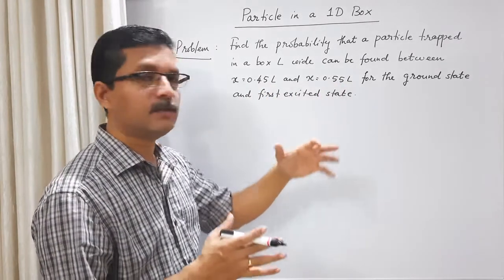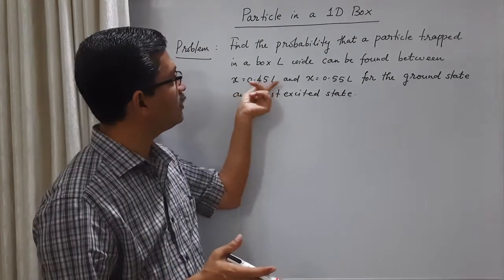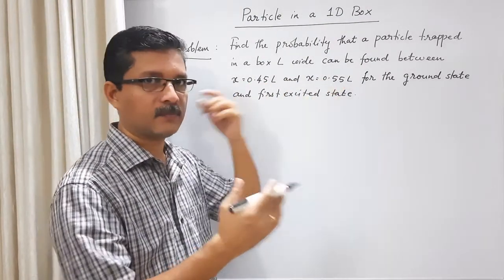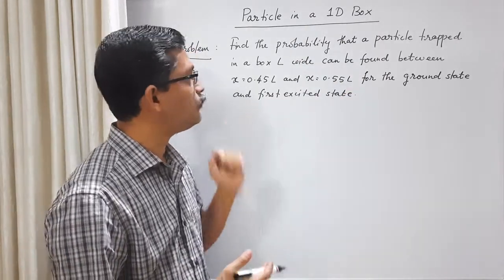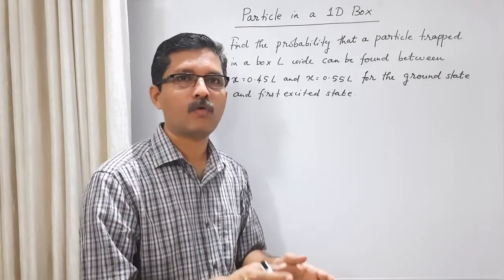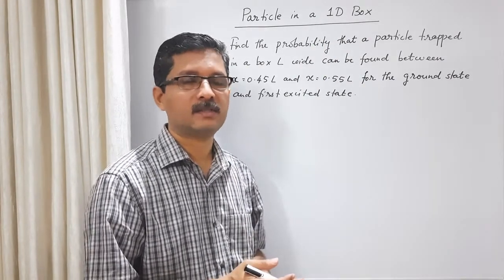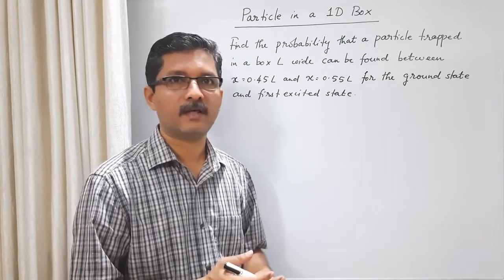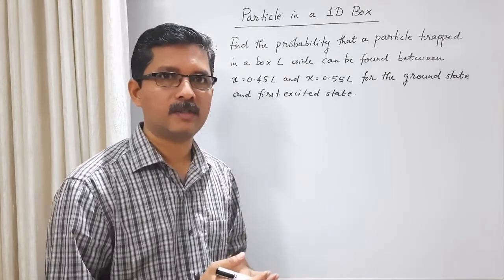Understand that x equal to 0.5 L is the middle of the box. So this is the middle region of the box, to the left of the middle and to the right of the middle. What is the probability of finding the particle somewhere in the middle of the box for the ground state and first excited state? First we take the ground state, that means the lowest energy state. We have already seen there are different energy states corresponding to each n value. Energy is proportional to n square, and we have different energy eigenfunctions. So when the particle is in the ground state and first excited state, we want to calculate this probability.